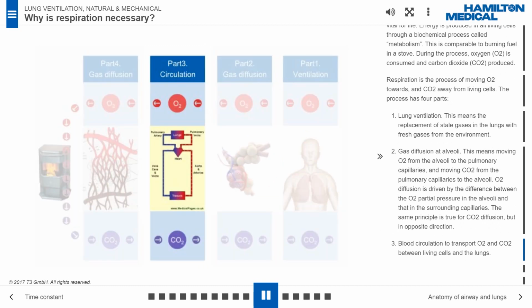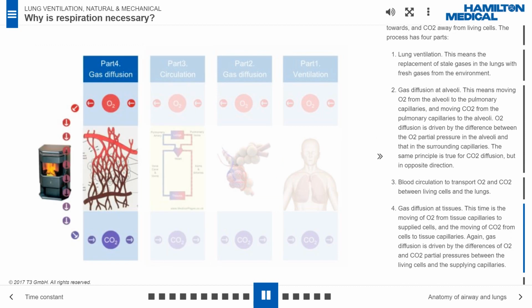Blood circulation to transport O2 and CO2 between living cells and the lungs. Gas diffusion at tissues. This time it is the moving of O2 from tissue capillaries to supplied cells, and the moving of CO2 from cells to tissue capillaries. Again, gas diffusion is driven by the differences of O2 and CO2 partial pressures between the living cells and the supplying capillaries.